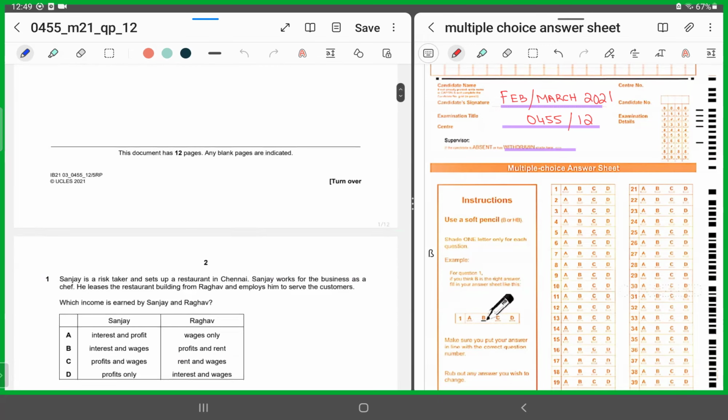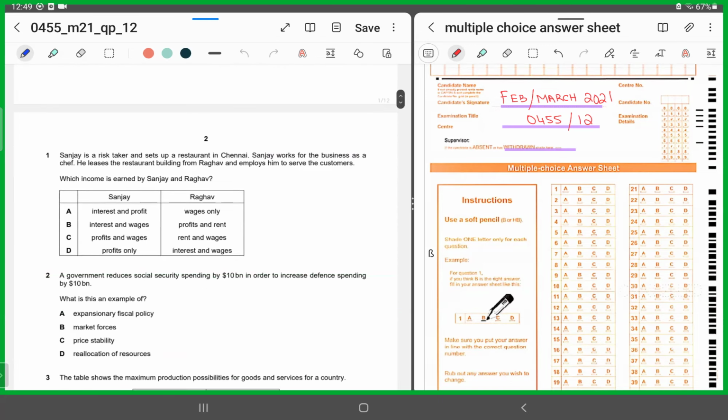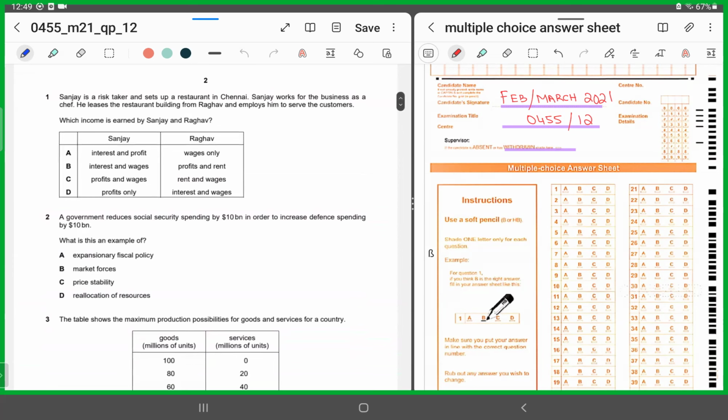Alright, beginning with MCQ number 1. Before I proceed, towards my right, you can view this bubble sheet, this answer sheet, which you will be given in order to shade in your responses during your CIAs. And we will also be doing the same. We'll be shading in our responses using this bubble sheet. All right, let's look into MCQ number 1.